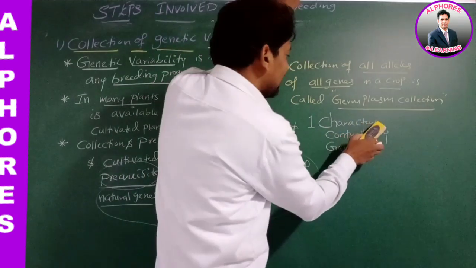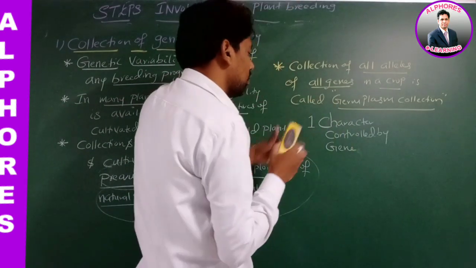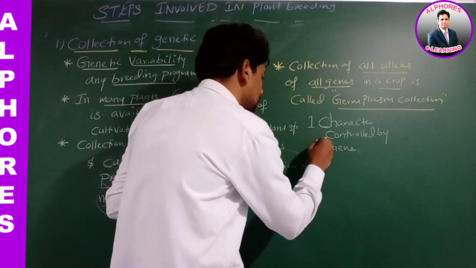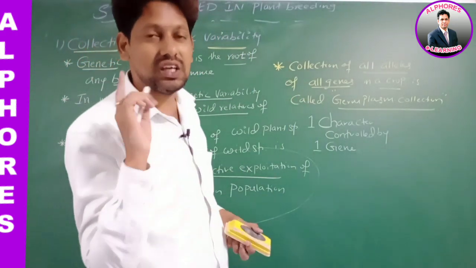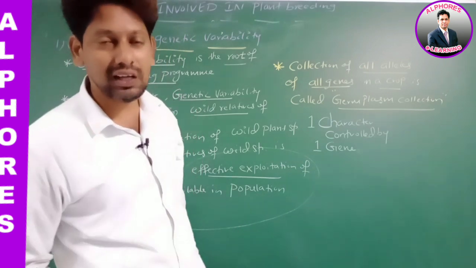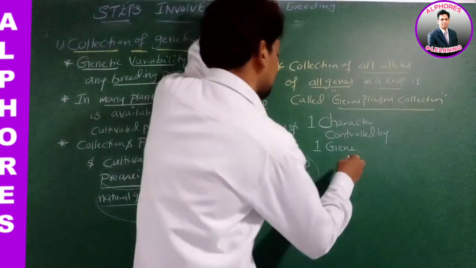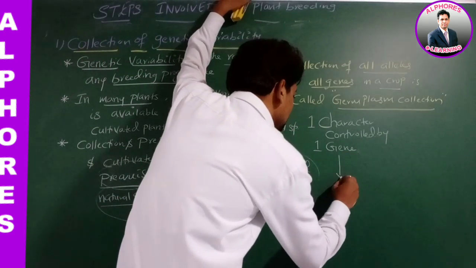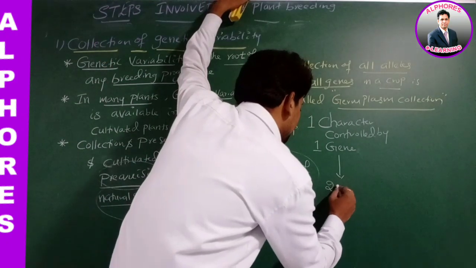One character is controlled by how many genes? One gene. Each gene contains two alternative forms.